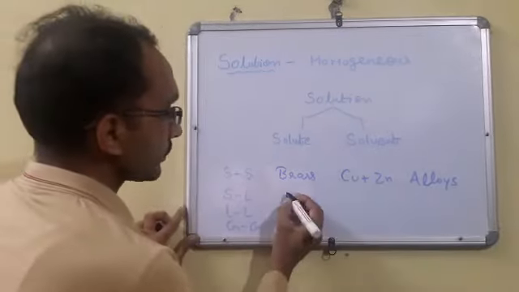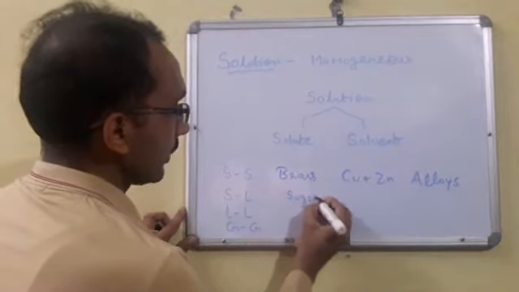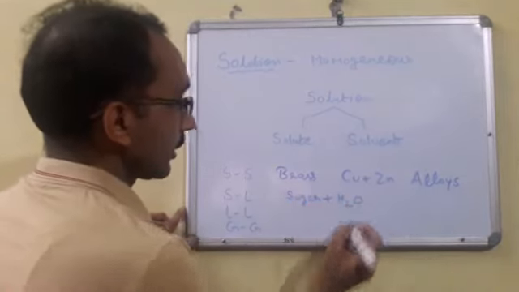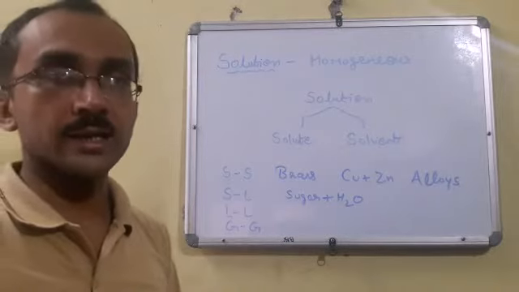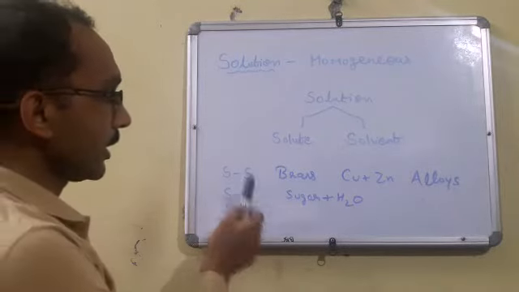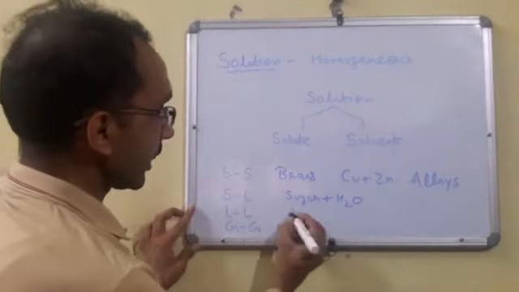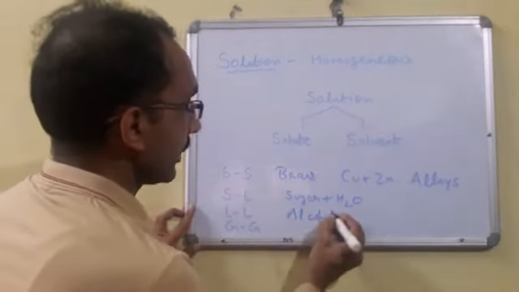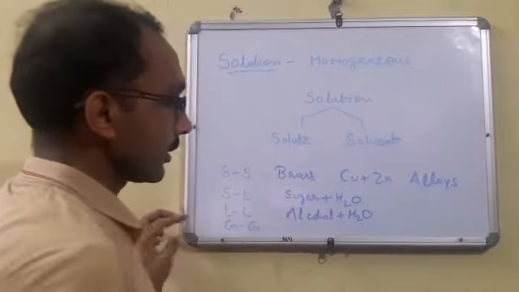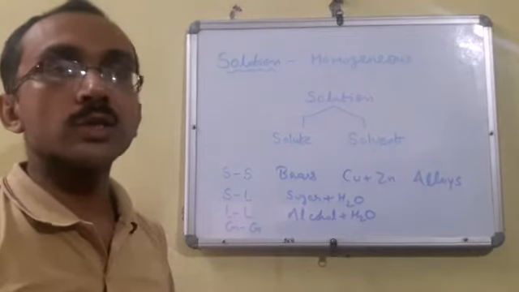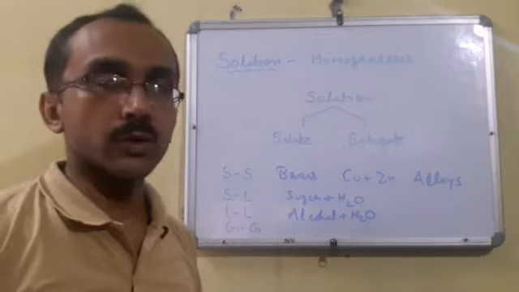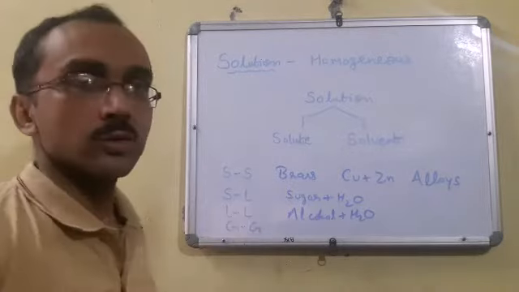If we are taking sugar and we dissolve sugar in water, then sugar completely dissolves and hides. It forms a solid in liquid solution. Next is liquid in liquid solution. If we dissolve alcohol in water, then it becomes a homogeneous mixture. Alcohol completely dissolves in water. So it is a type of liquid in liquid solution.